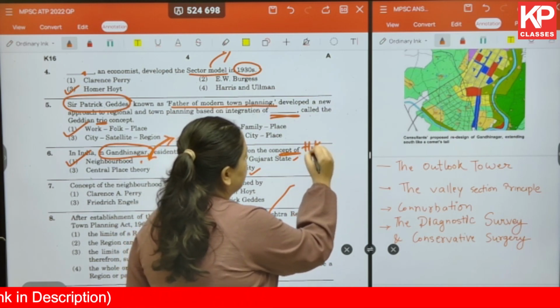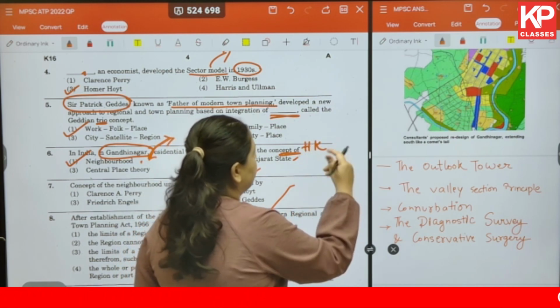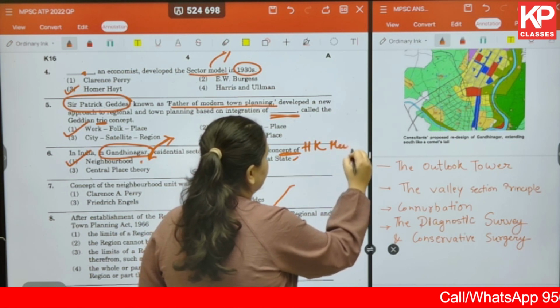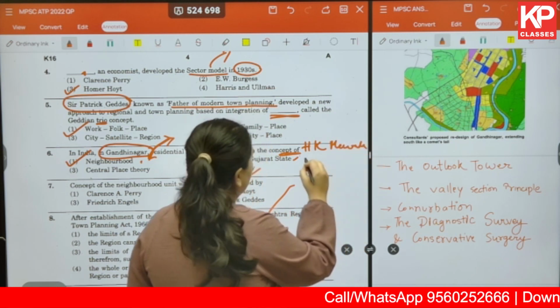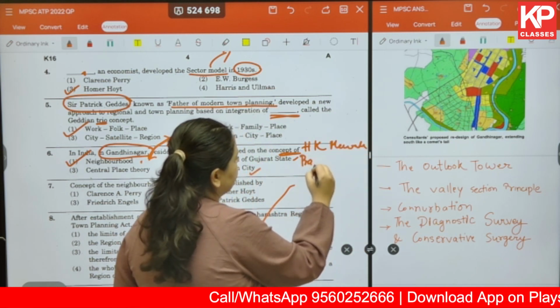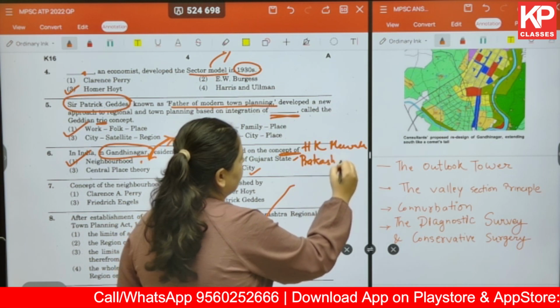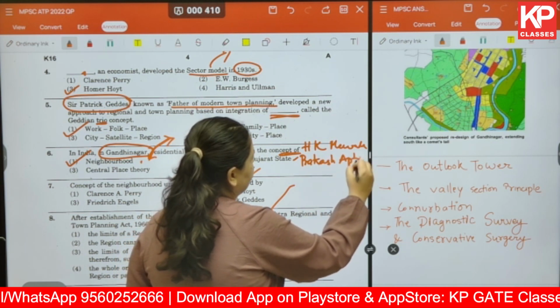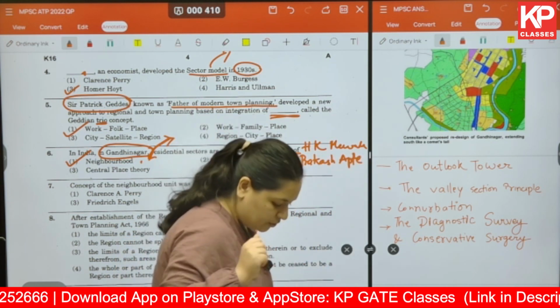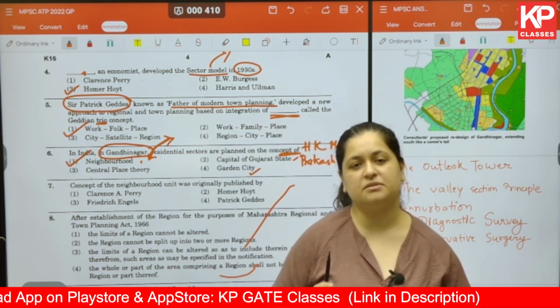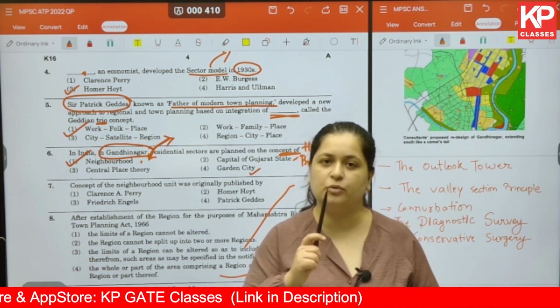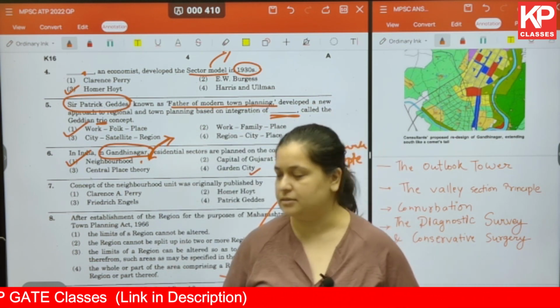H. K. Mewara and Prakash Apte. Okay, so you can make a note of this also.